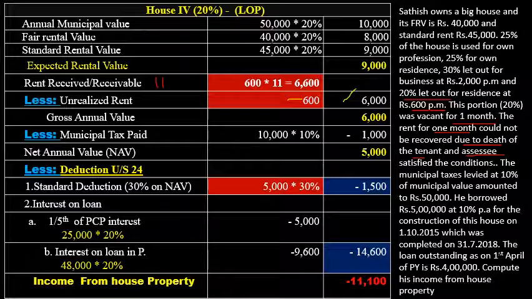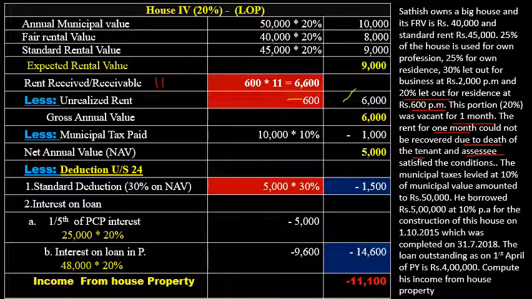But while considering unrealized rent, you should remember that there is a condition for unrealized rent. For the vacancy period there are no conditions, but for unrealized rent there is a condition, and only if SSC satisfied the condition can you deduct it. Otherwise it should not be considered.